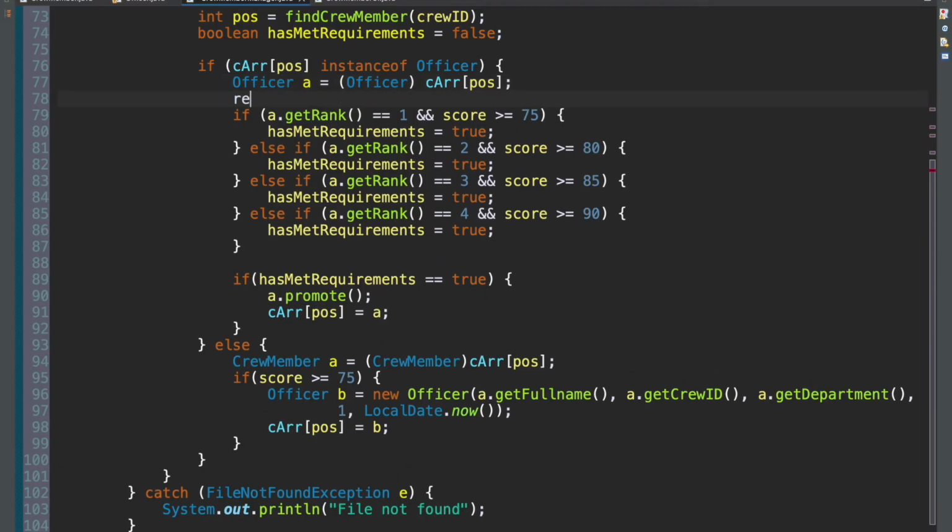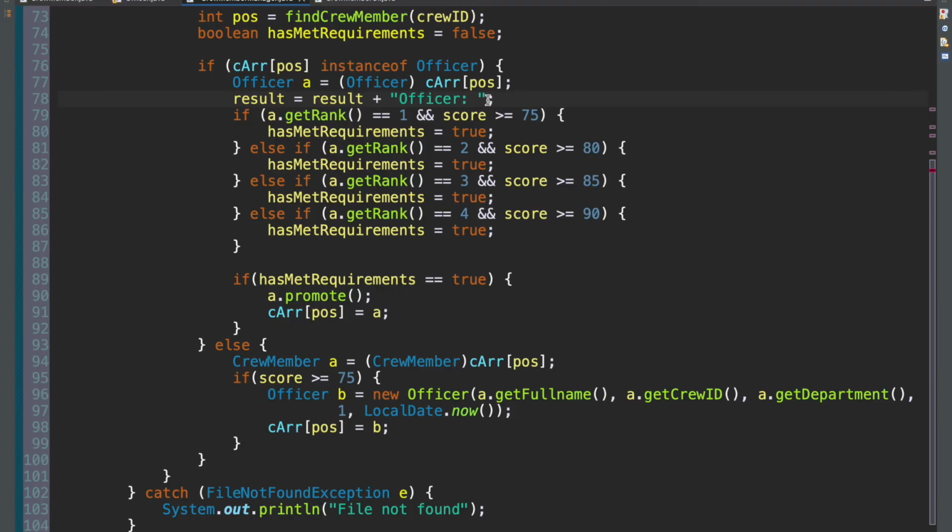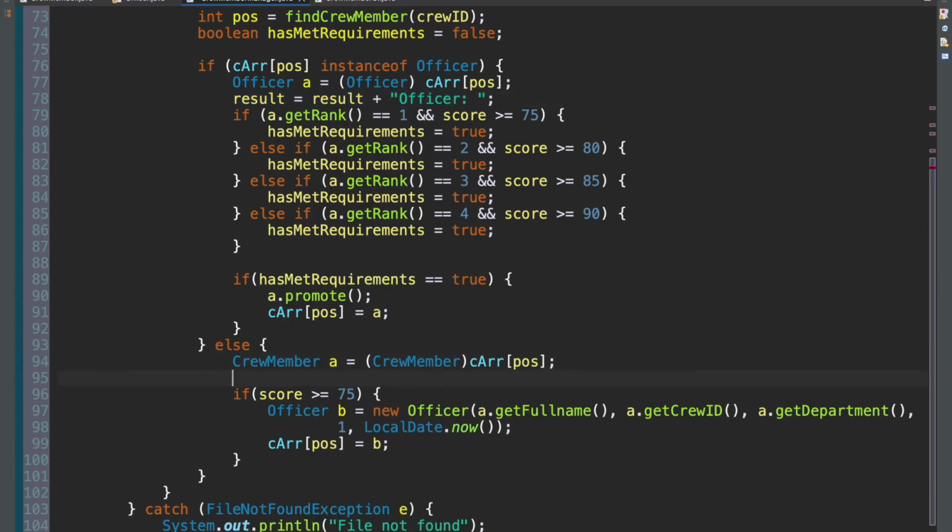We're going to say result is equal to result plus officer, with a space. And then if it's a crew member, it's the same thing, but with crew member. Instead of officer there, we say crew member. Okay.